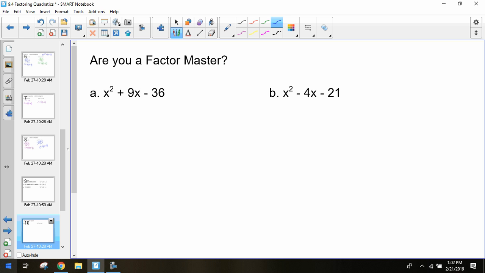Alright, we're thinking of 2 numbers that multiply to get negative 36 and add together to get 9.